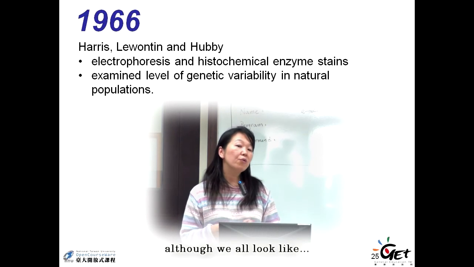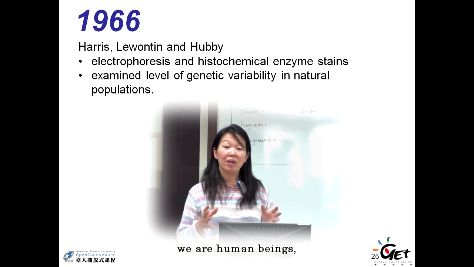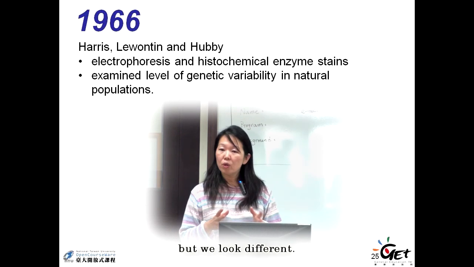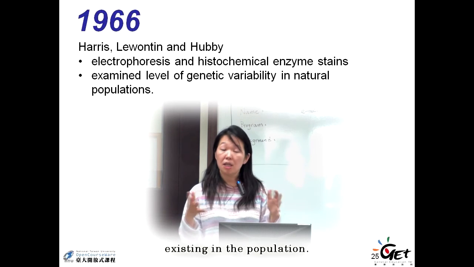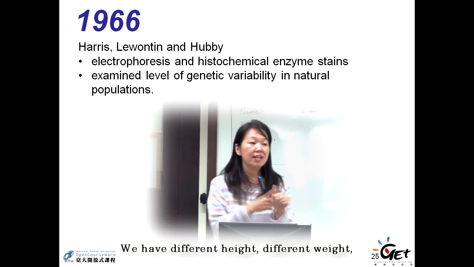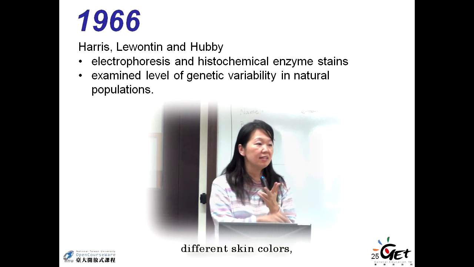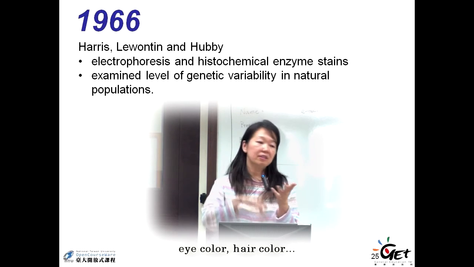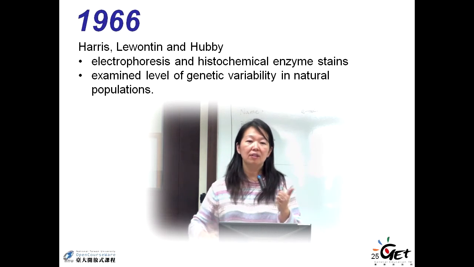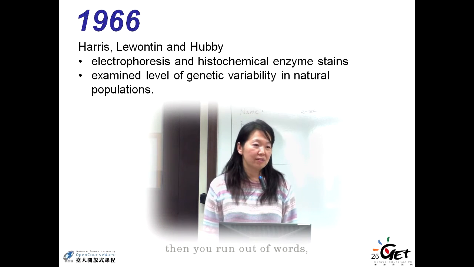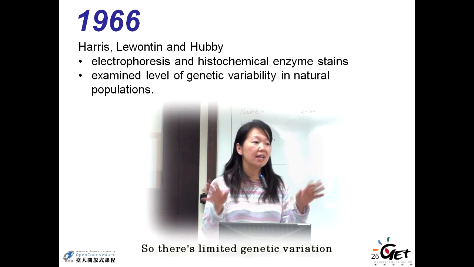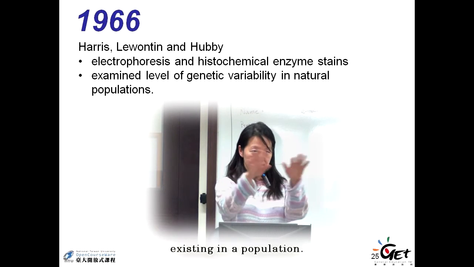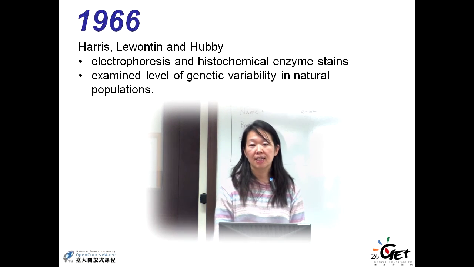Although we are all human beings, we look different. So variation exists in the population. We have different height, different weight, different skin color, different eye color, different hair color, until you run out of words. So there's limited variation visible in the population.